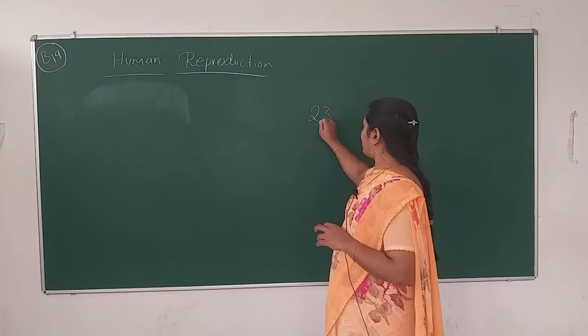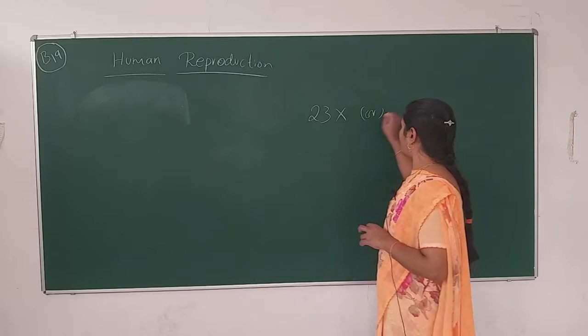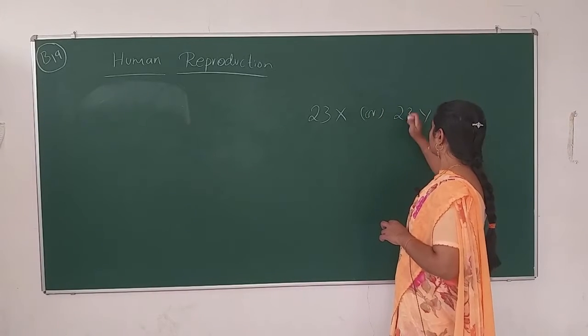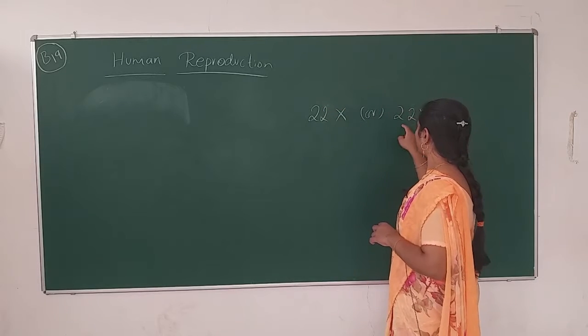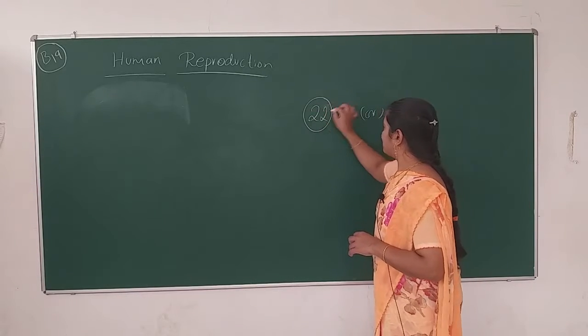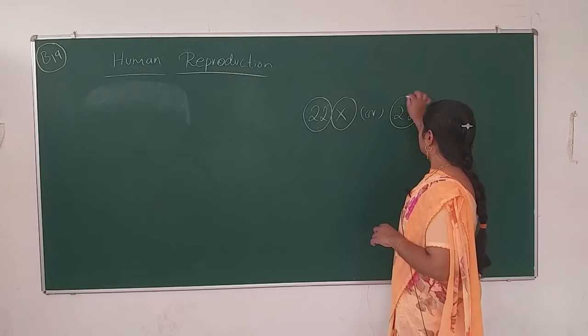The male gamete carries 23 chromosomes, X or Y type. Notice, it is 22 X or 22 Y. 22 is the autosome and X is the allosome.